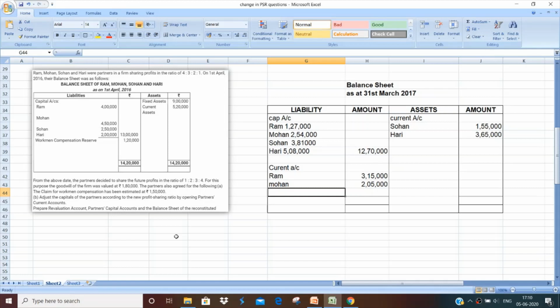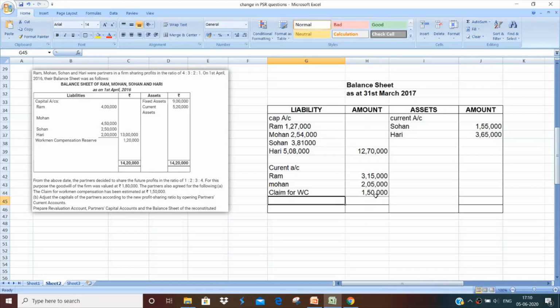So that is done. Now moving on, we also had a liability for workmen compensation. That was 1,50,000. So claim for workmen compensation, total the liability is to be mentioned here. Please note, I am not writing 30,000 here because the full liability is to be written here. This will be a liability for future. Therefore, full 1,50,000 has been written here.